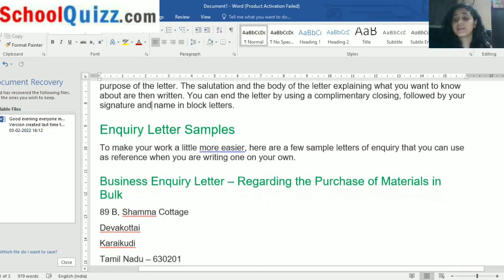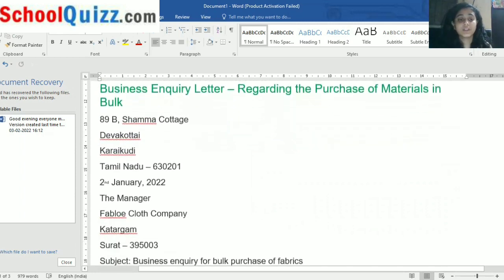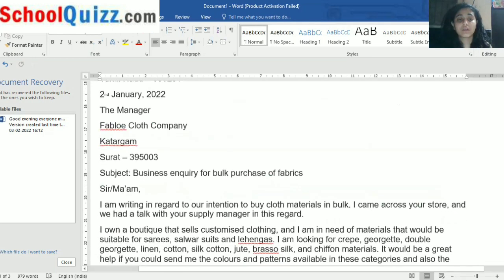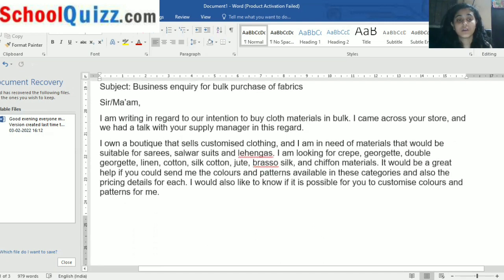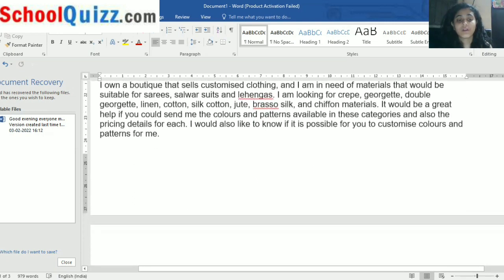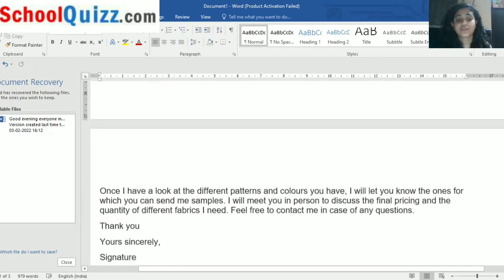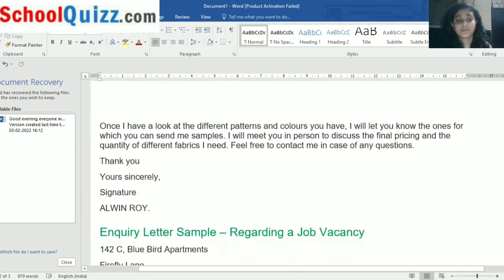So basically, this is the letter that we have studied. I'm going down slowly so you can read in short what is written. As I told you, there are 3 paragraphs that should be included. So we have completed this letter.